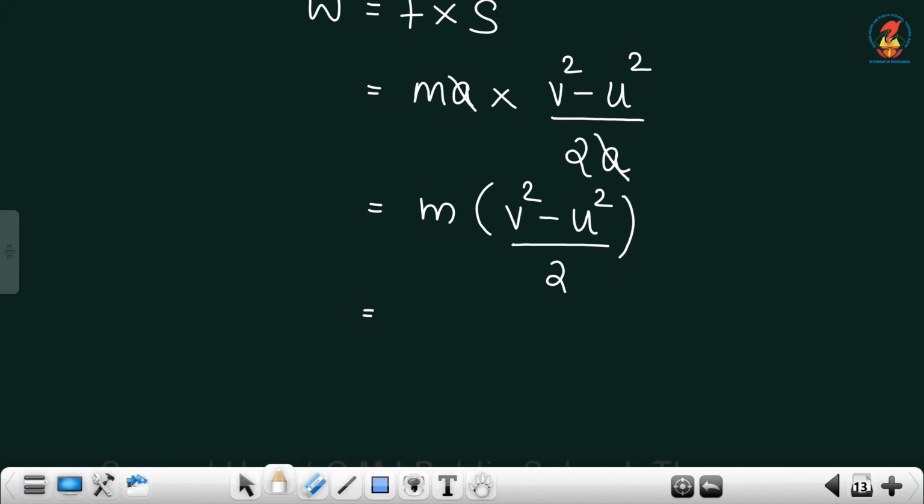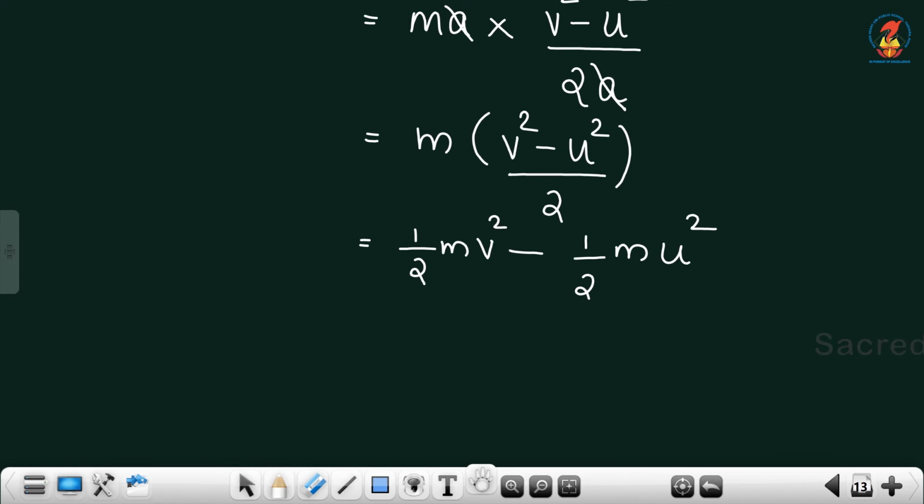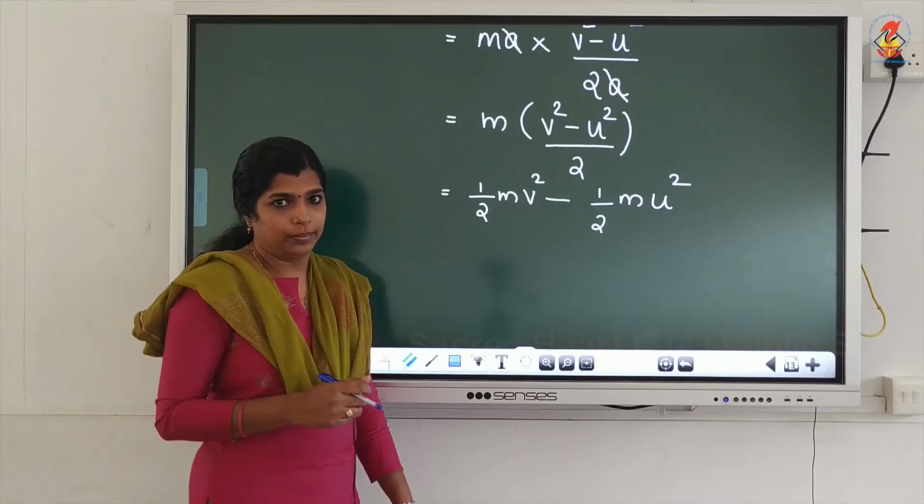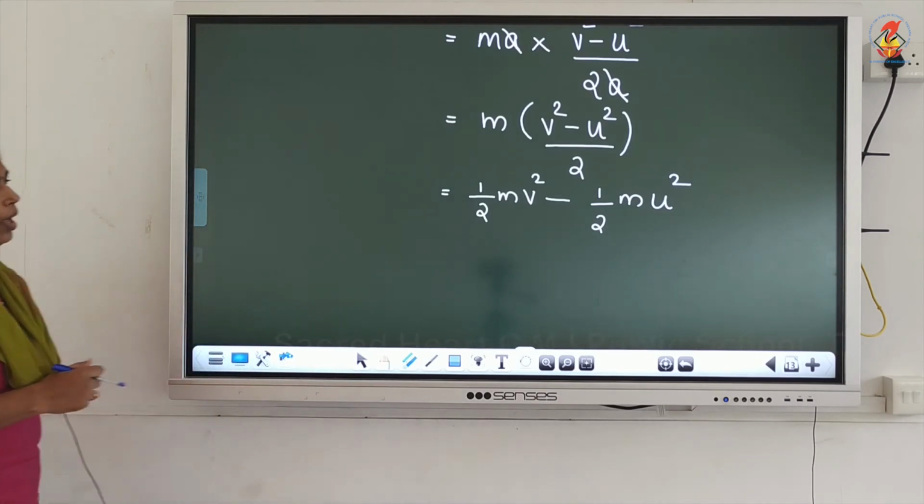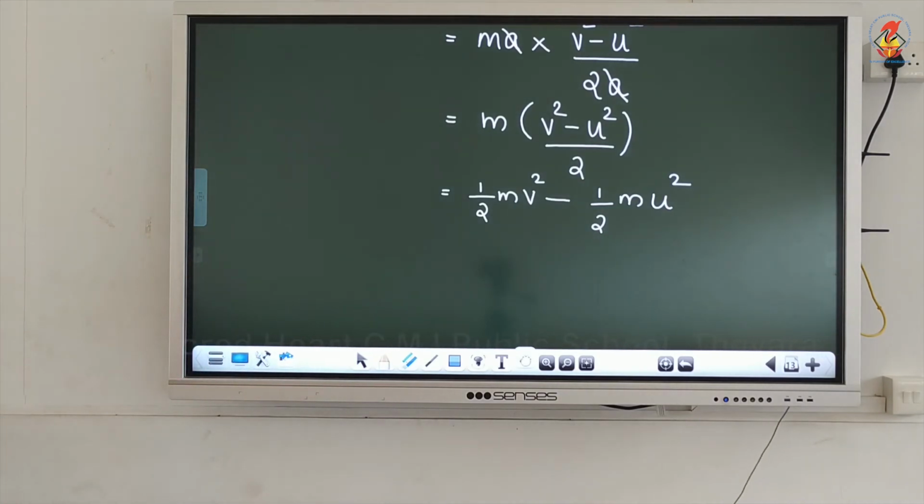It's equal to half into m into v square minus half into m into u square.